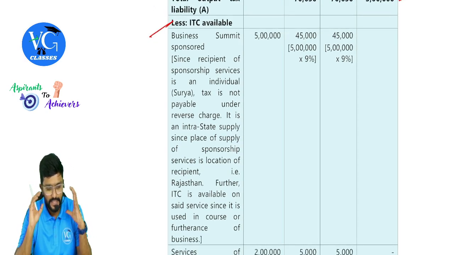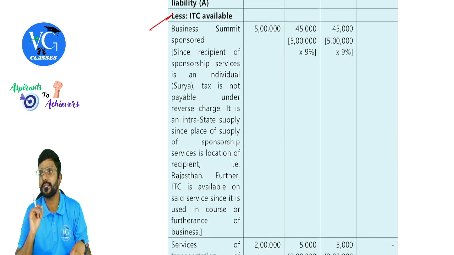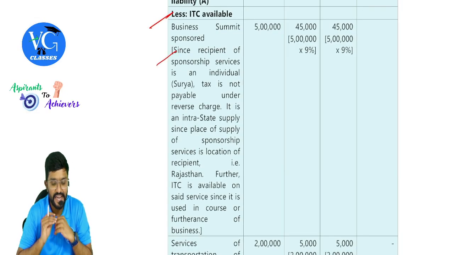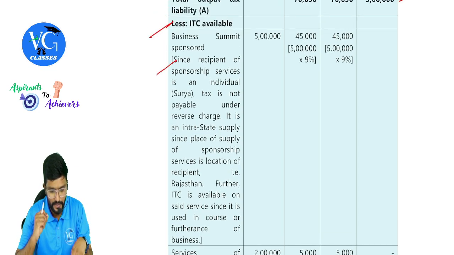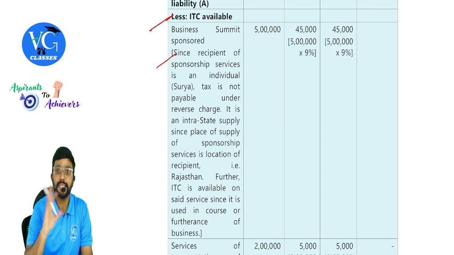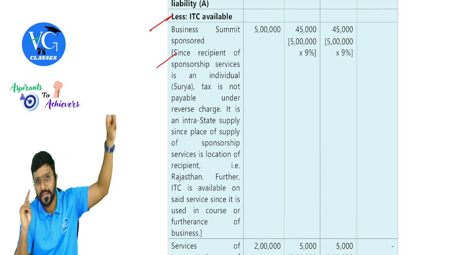ITC, Business Summit sponsored. So is sponsorship services covered under RCM? Since recipient of sponsorship services is an individual who is Surya, tax is not payable under reverse charge. Guys, actually recipient is an individual. Recipient is individual means RCM is not applicable. Is it taxable? Yes, but not RCM. So that means supplier is the one who is liable.